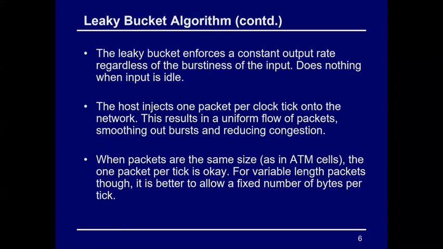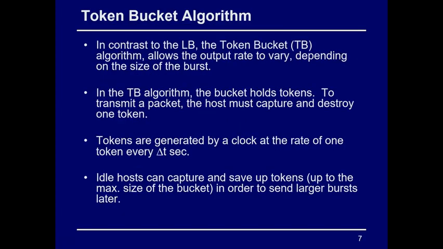At that time it has to follow the policing mechanism, and go according to traffic shaping. Whenever the packets are of the same size, one packet can go per tick, meaning per time limit, whatever time limit we set. If you have variable-length packets, then it has to be allowed a fixed number of bytes per time period. We'll see all these things.